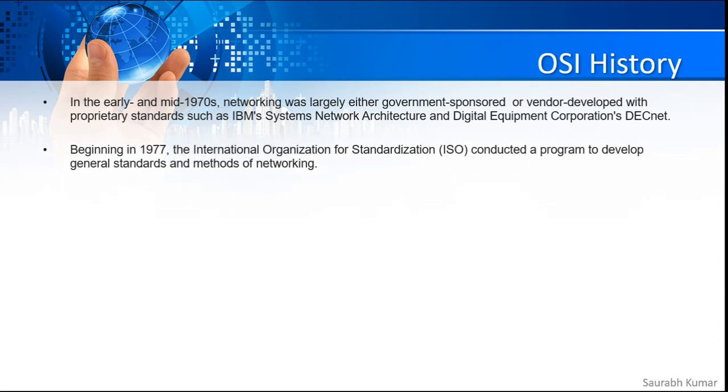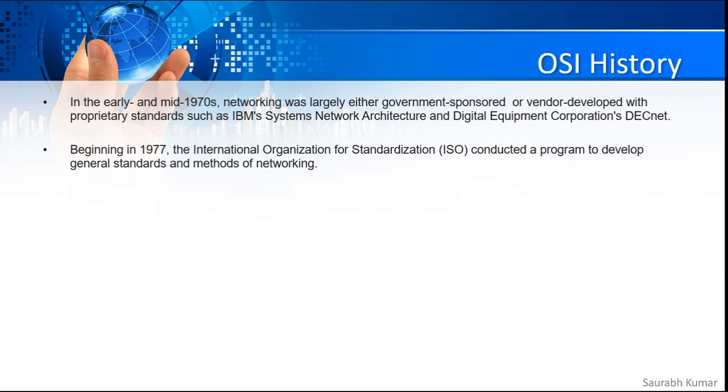So in the beginning of 1977, the organization known as ISO, for standardization, conducted a program to develop a general standard that would be used and followed by everybody, for the method of networking.